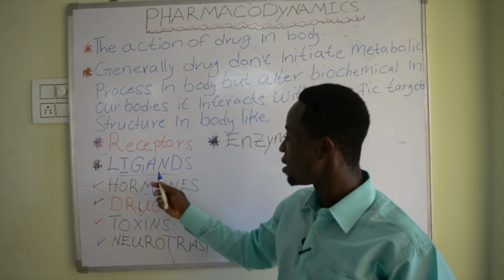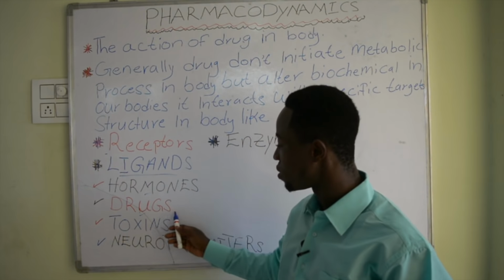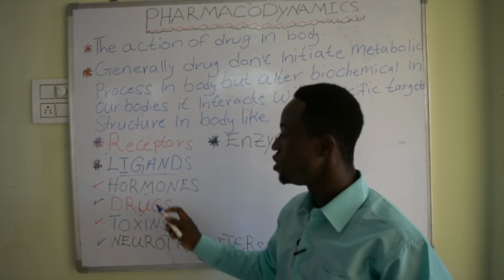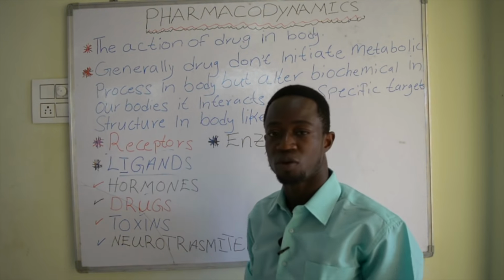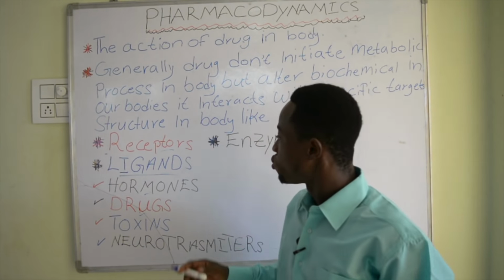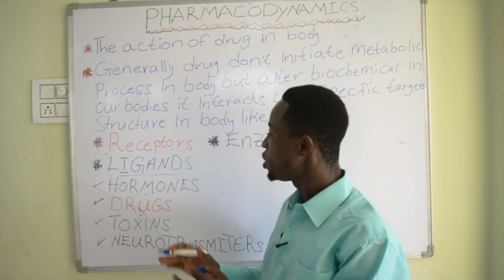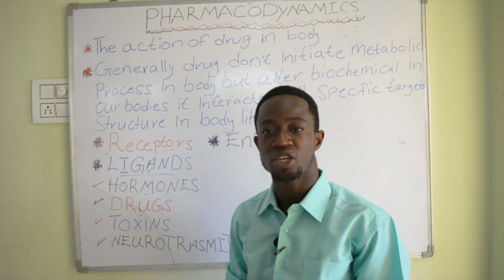So to understand the functions of a hormone, a drug, a toxin, or a neurotransmitter, you need to understand what is a receptor. Like we say, receptors are macromolecules on which a ligand binds to show its pharmacological action.